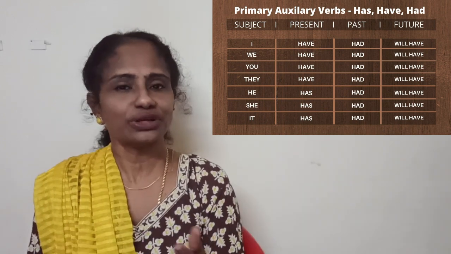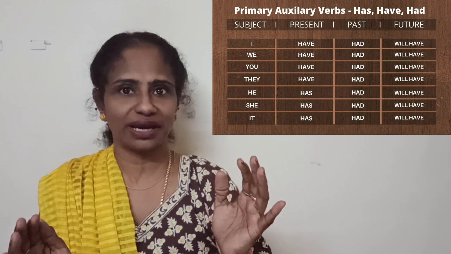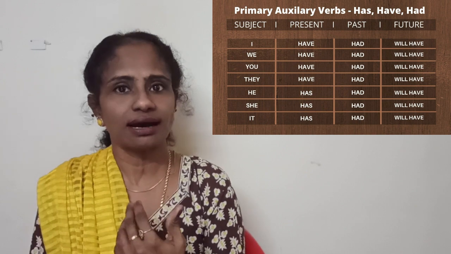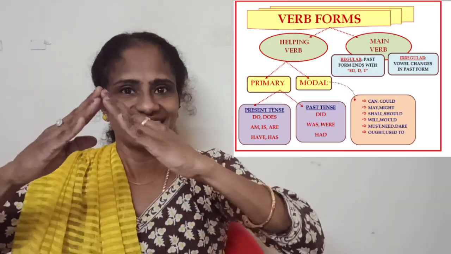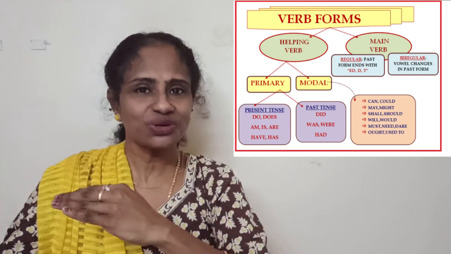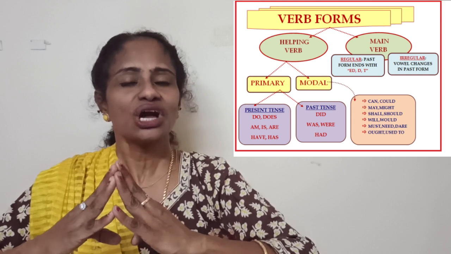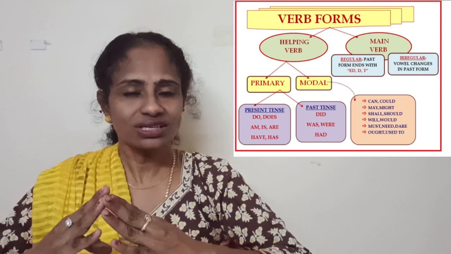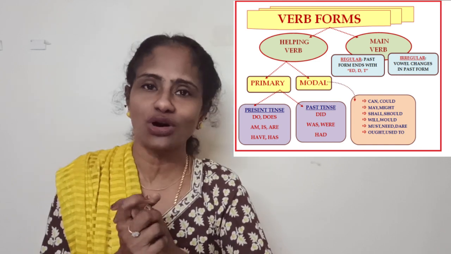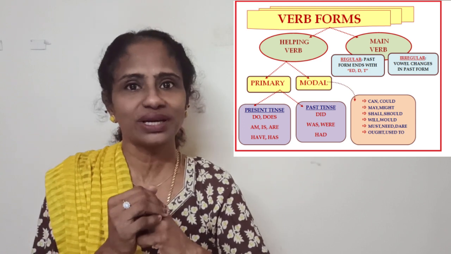So what we are going to see right now is very, very interesting and very, very important. We'll have to pay utmost attention to it. Okay. So what are we seeing this under? We are seeing this under, yes, the auxiliary verb. Okay. So main verb and helping verb, and under helping verb we had two classifications. One is primary auxiliary and the other one is modal auxiliary verbs, and I gave you an introduction into modal auxiliary verbs also, and we will take it up in detail like what we are doing right now.